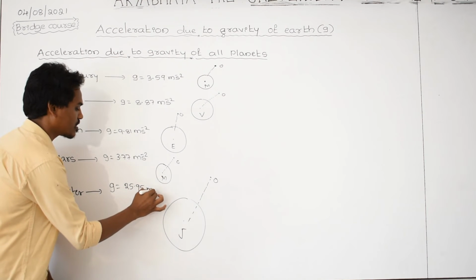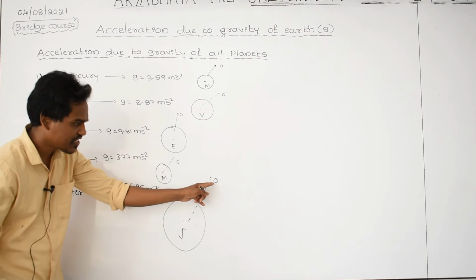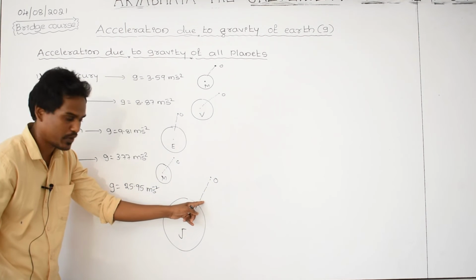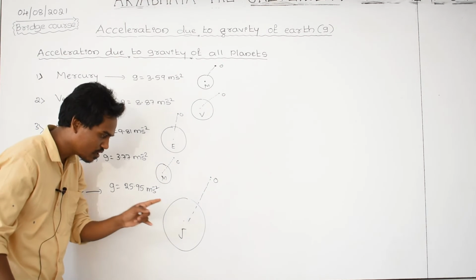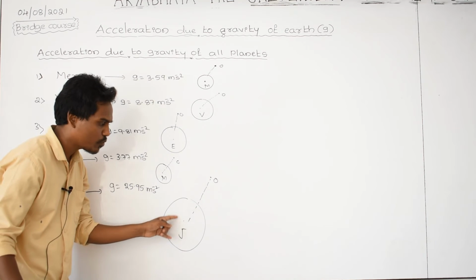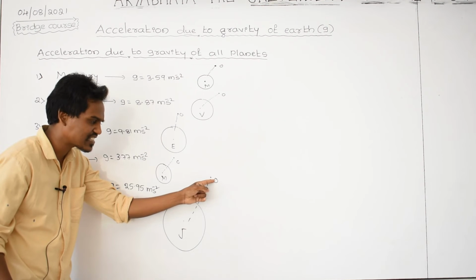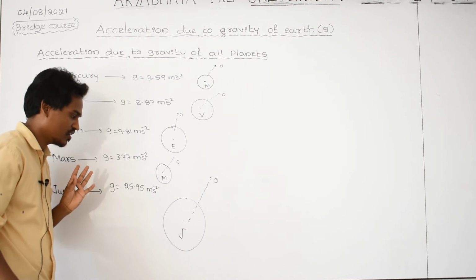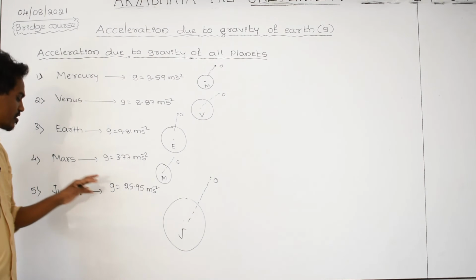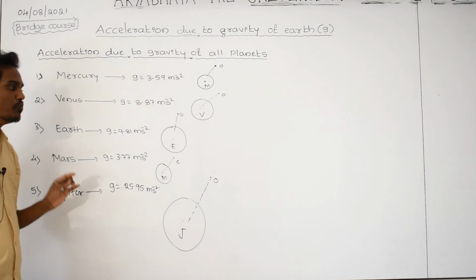25.95 meter per second square. The object is moving very fast because its mass is more, its gravity is more. Therefore, it is attracting more energetically, so this body is accelerating very fast. Therefore, the G value for Jupiter is more.